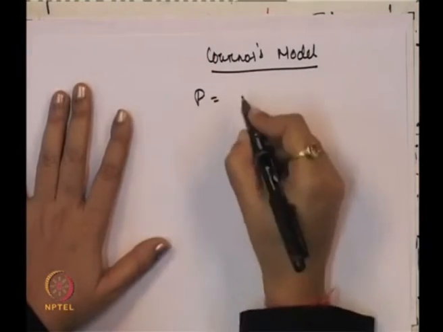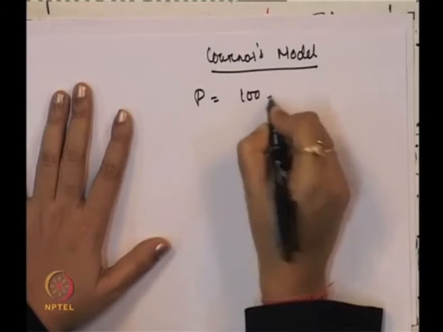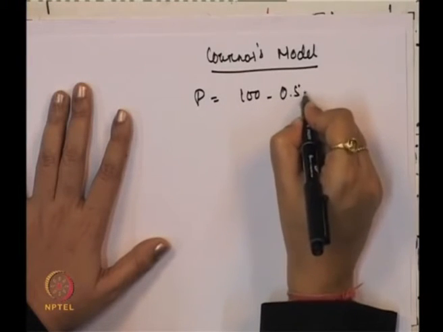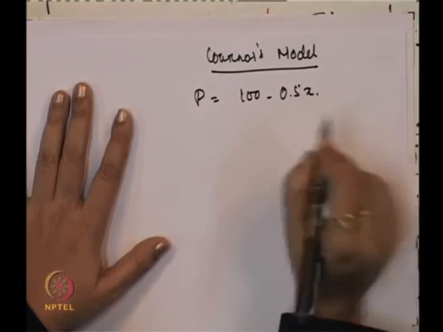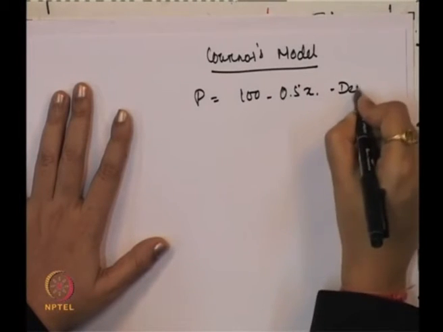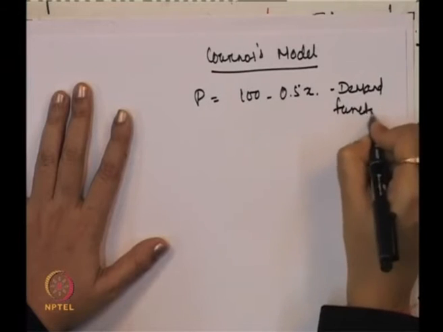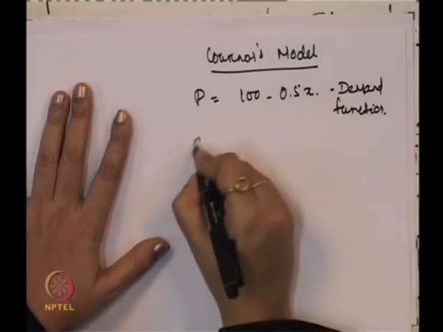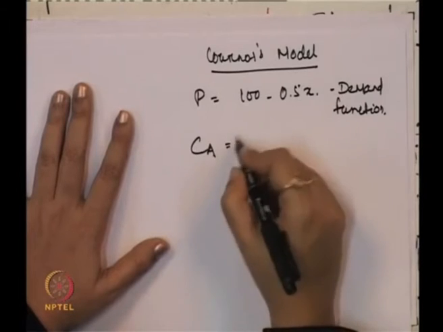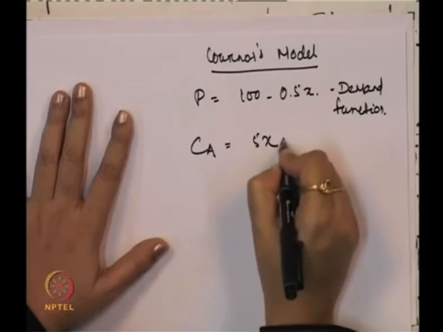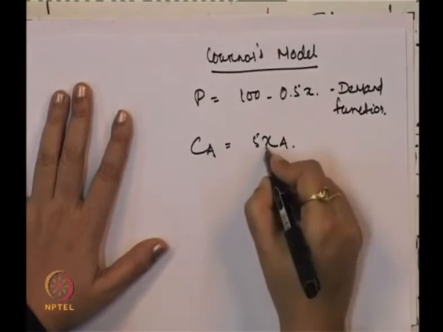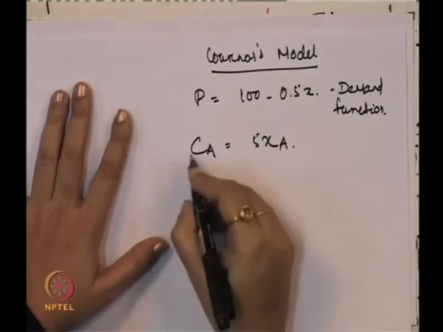So, P is equal to 100 minus 0.5 x, this is the demand function. This is the cost function of farm A, which is a constant cost function.